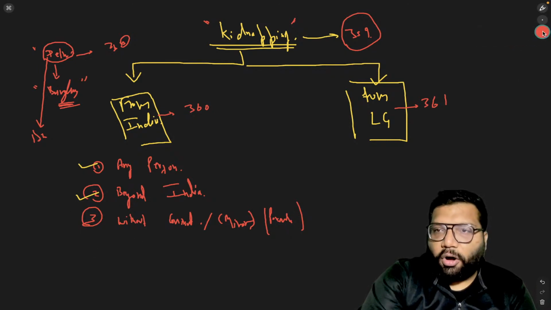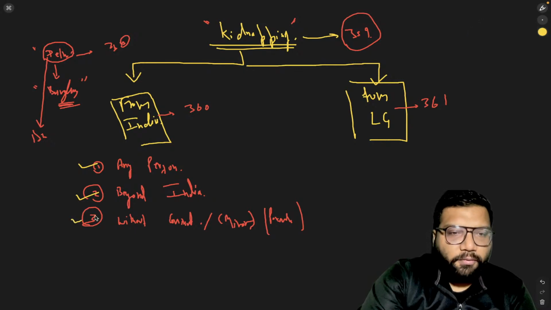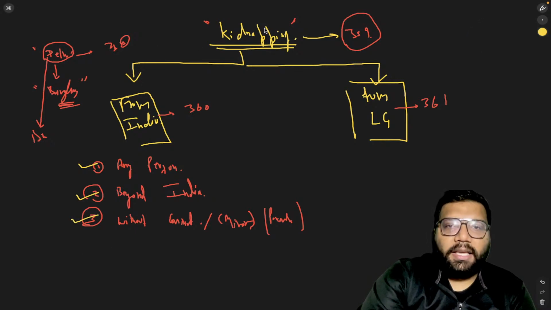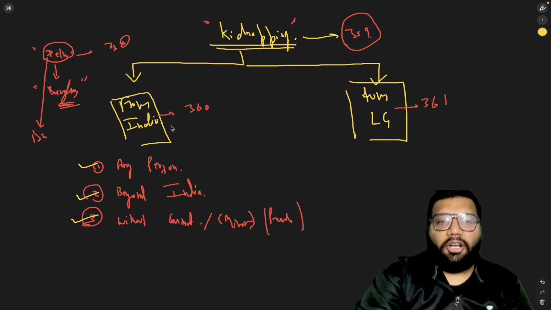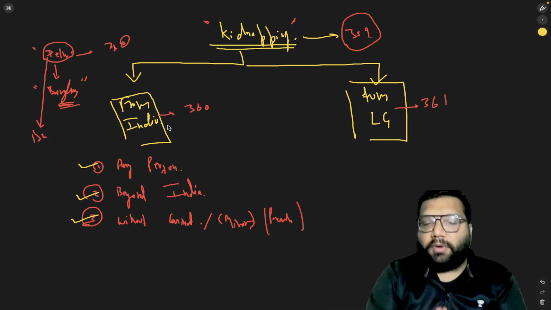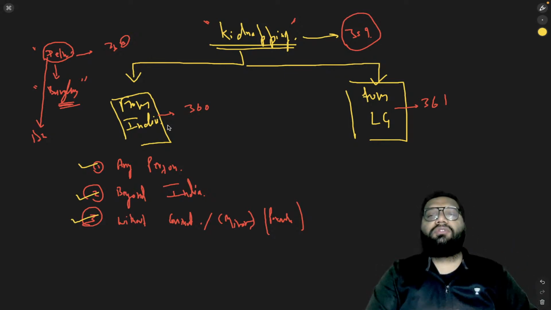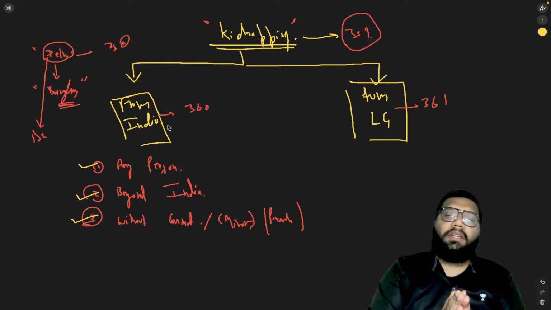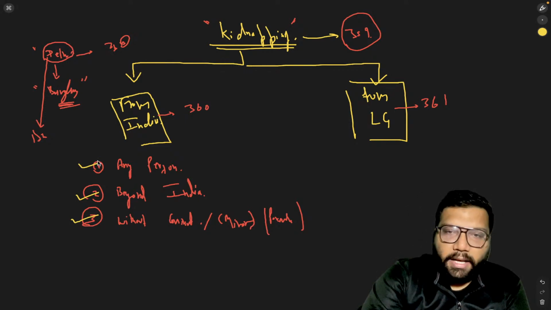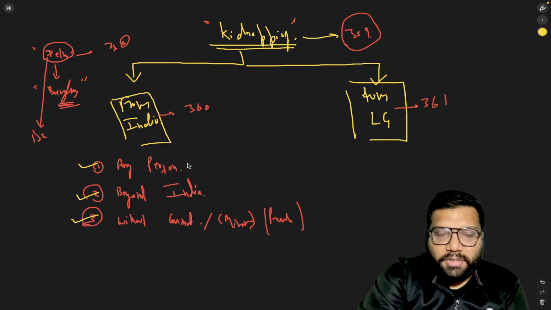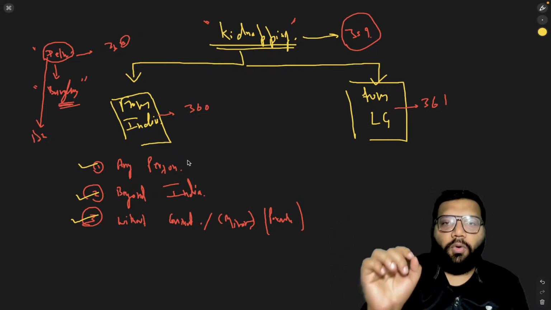And if all these three essentials are fulfilled, students, then it is a case of kidnapping from India, that is under section 360. Now I'm concluding the concept of kidnapping from India. The very first essential is any person. Any person here means even the minor or the major, both will fall under any person. Any person can be a 2 year old boy.